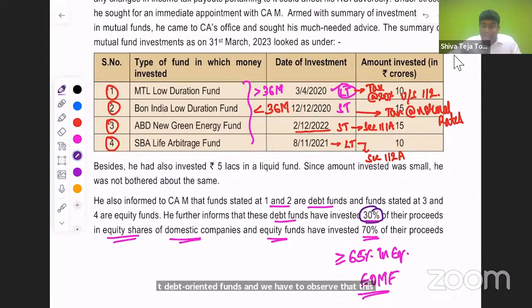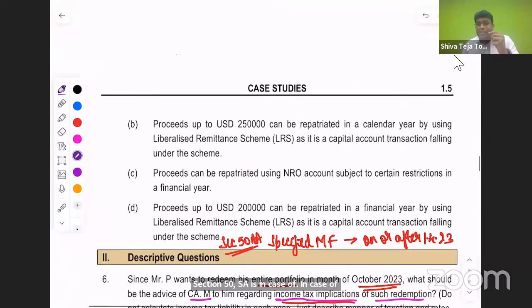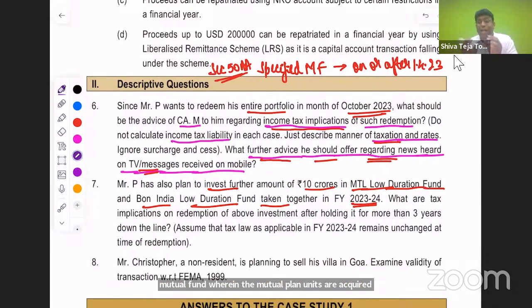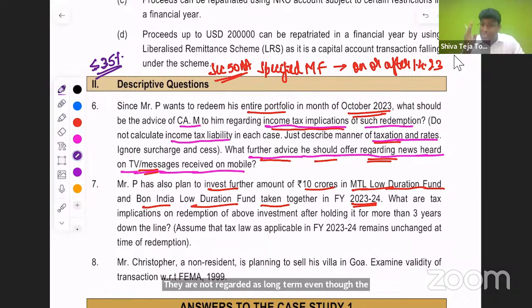Section 50AA says, in case of specified mutual fund, wherein the mutual fund units are acquired on or after 1/4/2023, and specified mutual fund is that mutual fund which invests not more than 35% in equity shares. In this case, it is a specified mutual fund. And section 50AA specifies that capital gain arising on transfer of specified mutual fund shall be deemed to be short term. They are not regarded as long term, even though the period of holding is 12 months, 36 months, it doesn't matter. It is deemed to be short term.